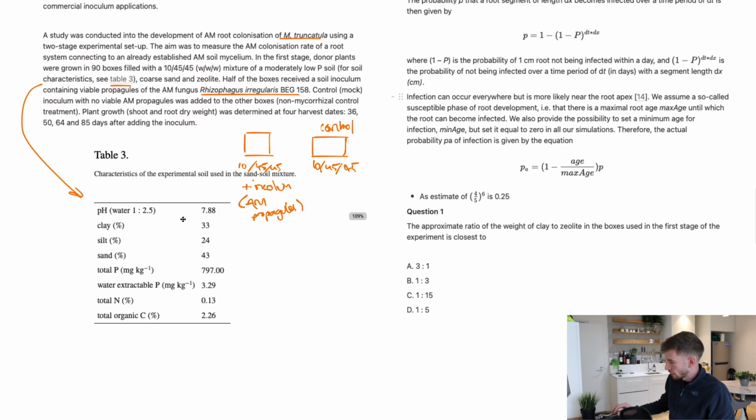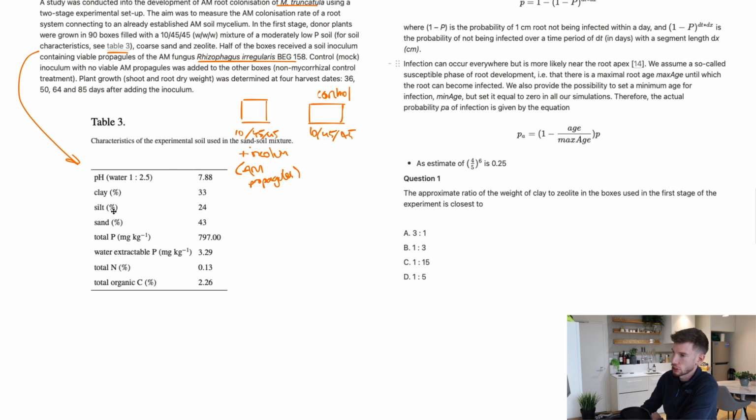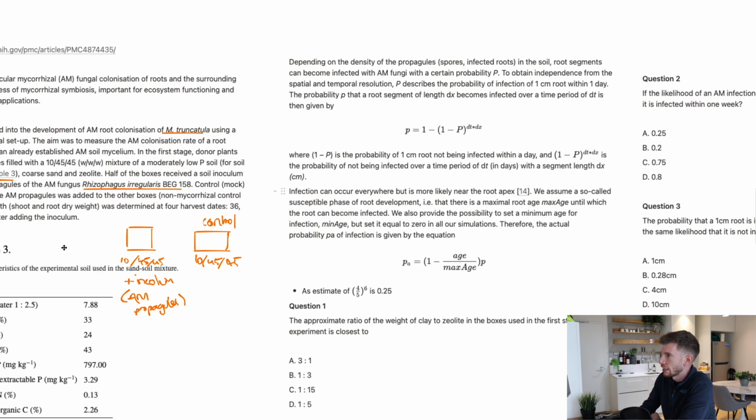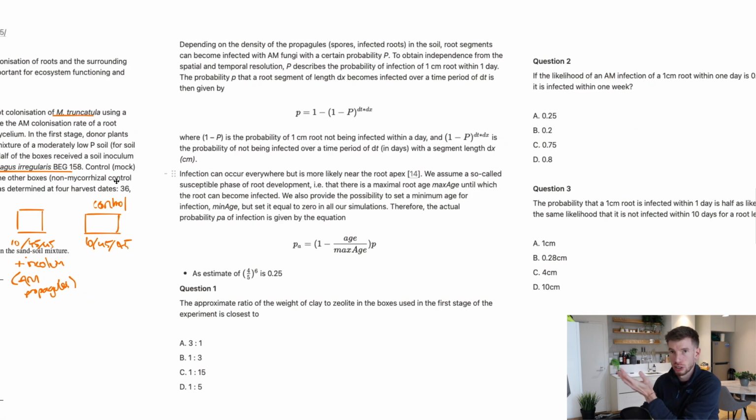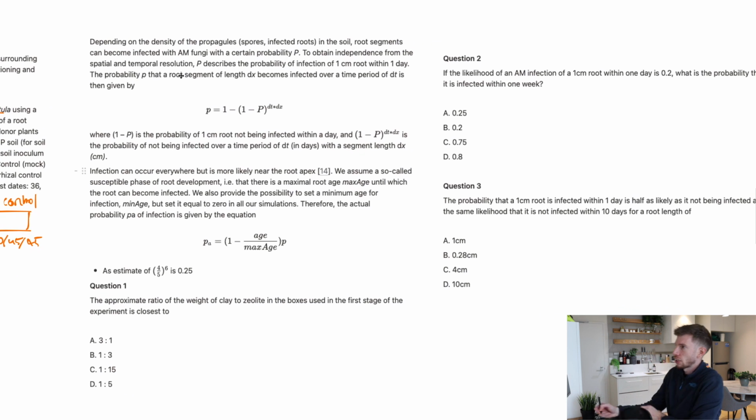All right, so then we've got table 3 as well. So we've got the characteristics of it. It splits it up. It gives us percentages of all the different components. And then I usually don't spend too much time on the actual tables and that kind of thing because it's very disjointed information. Then depending on the density of the propagules in the soil, root segments can become infected with the fungus with a certain probability P. So now we're getting into some maths and equations here. To obtain independence from the spatial and temporal resolution, P describes the probability of infection of 1 centimeter roots within 1 day. So that is really important.